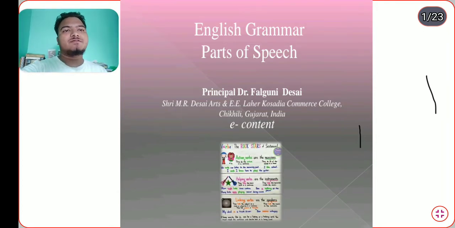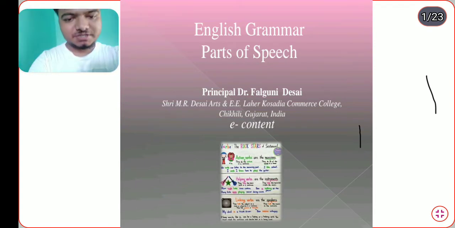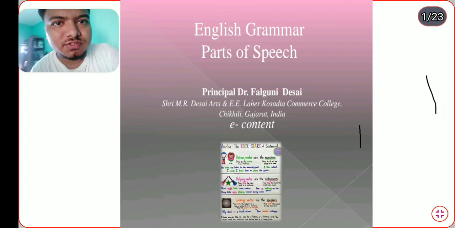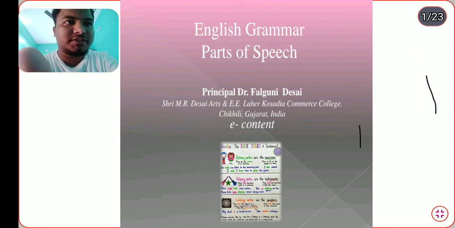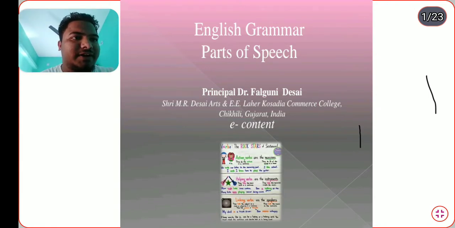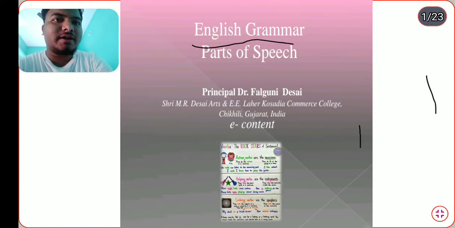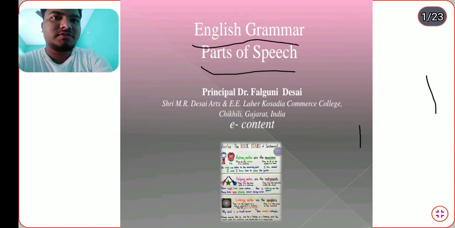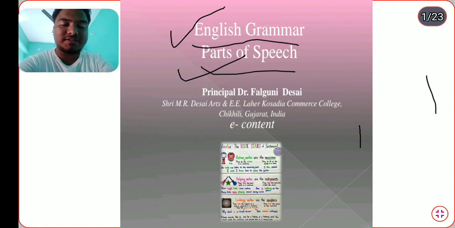First, we start from English grammar and parts of speech. So let's look at English grammar and parts of speech. First of all, we should discuss what grammar is. So let us look at this board, where I want to sketch this part. On the top, English grammar; on the bottom, parts of speech. So what is grammar?